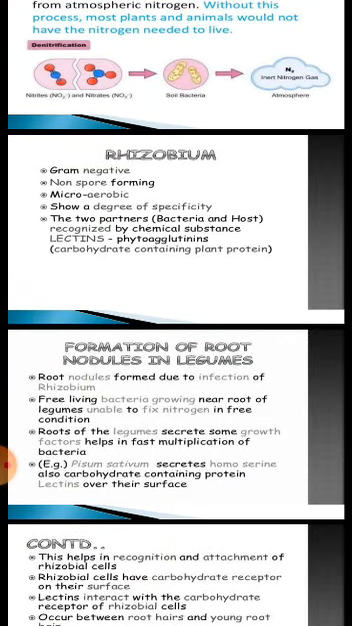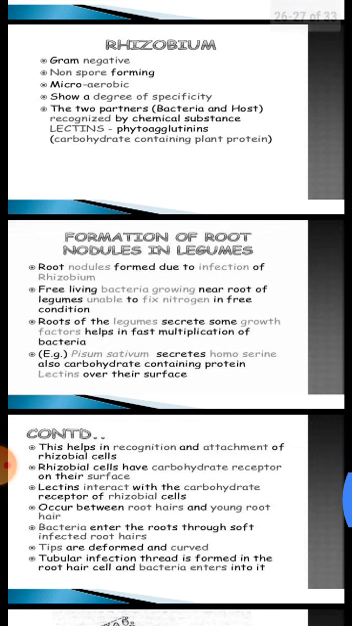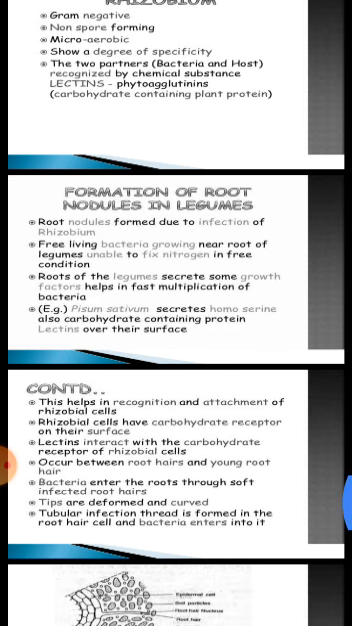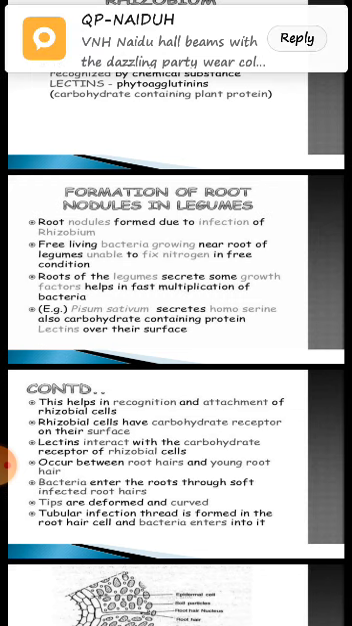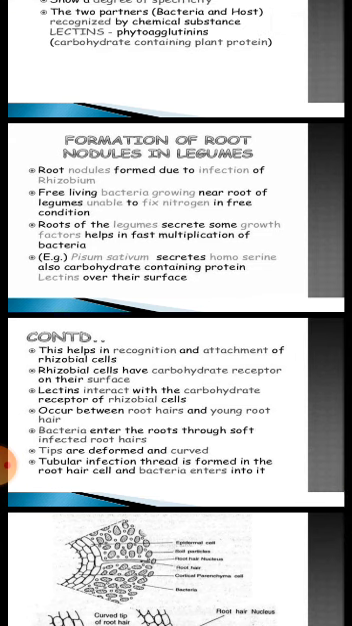Then formation of root nodule in legumes. Root nodules are formed due to the infection of rhizobium. This rhizobium growing near the root of legumes is unable to fix nitrogen in free form. So roots of legumes secrete some growth factor, which helps in fast multiplication of bacteria. Example, Pisum sativum, it secretes homoserine and also lectin protein.